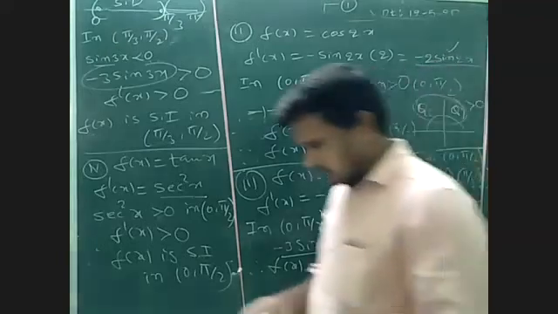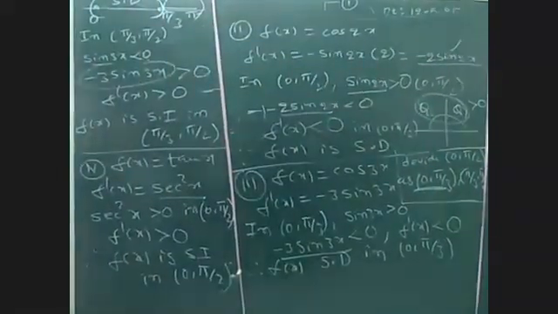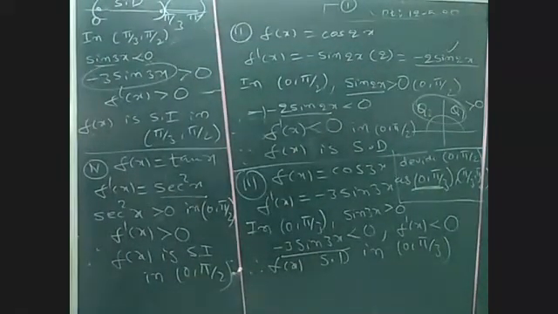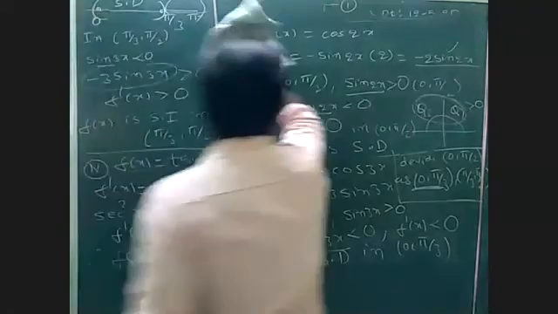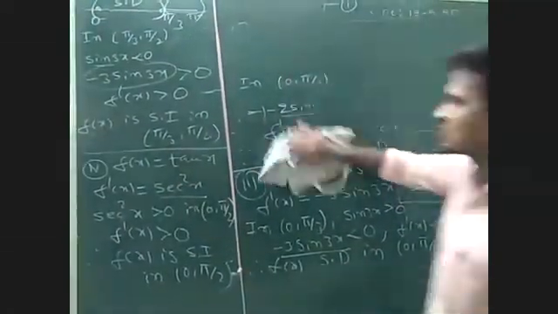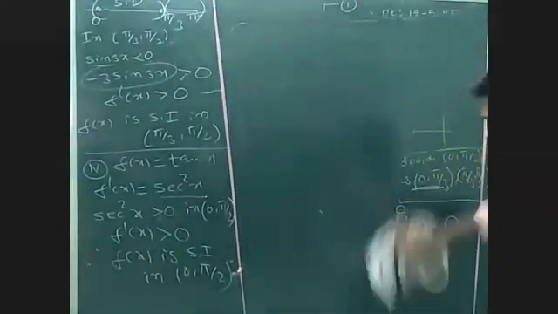Question number 13. On which of the following intervals is the given function f of x equal to x to the power of 100 plus sin x minus 1 strictly decreasing? Here we need to check in which interval the given function is strictly decreasing.